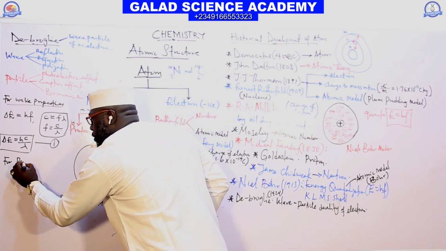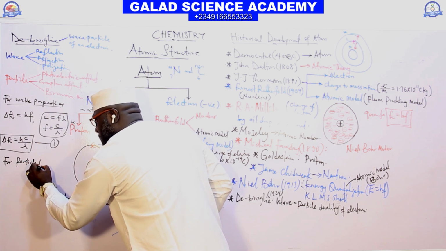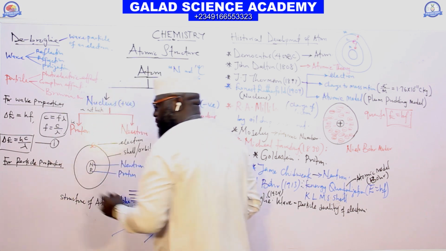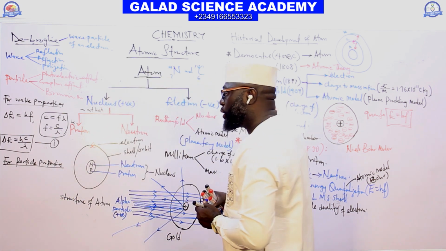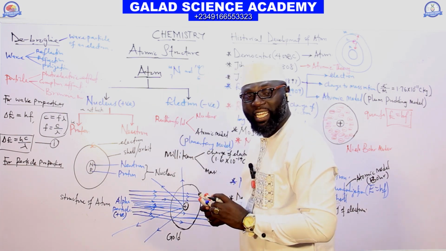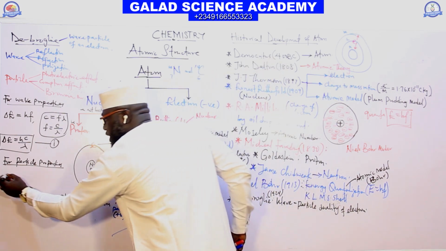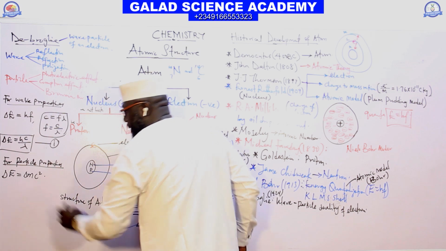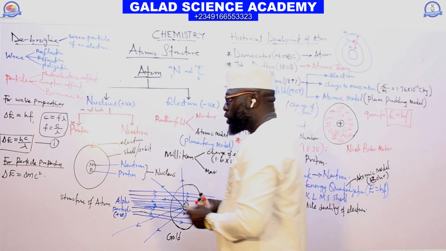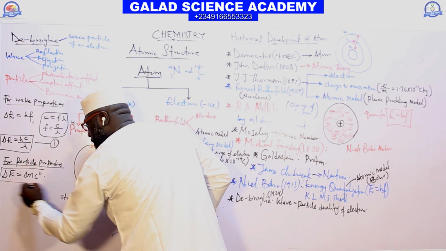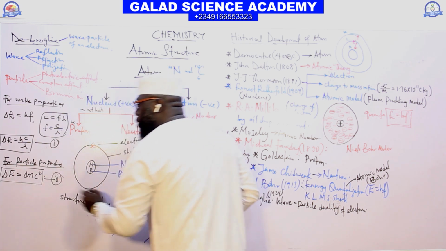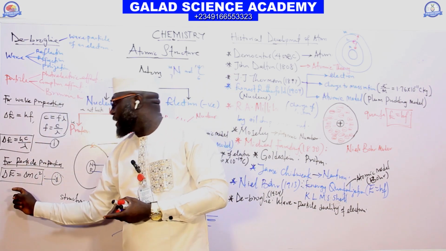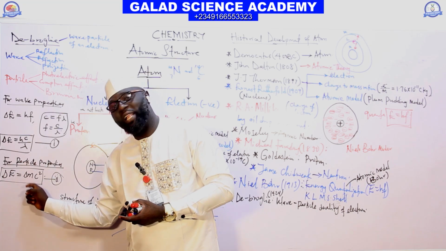And you can also get the particle properties of an electron from Einstein's mass-energy relation. We say that E equals the change in mass times c squared. This one is equation 2. Equation 1 is the wave property of an electron. Equation 2 is the particle property of an electron.